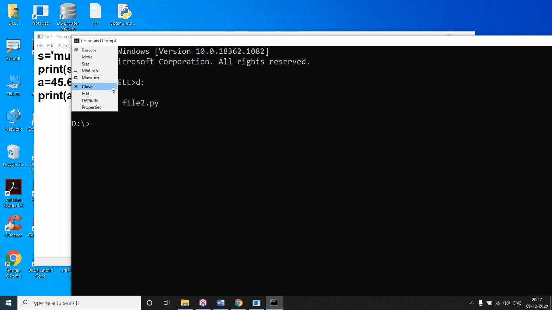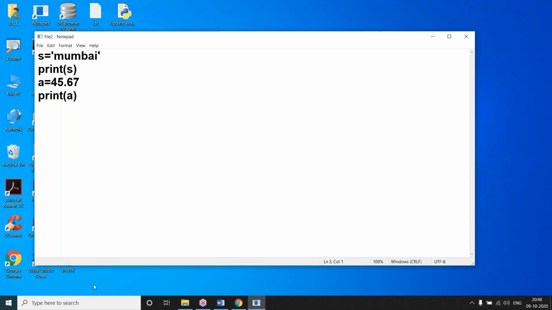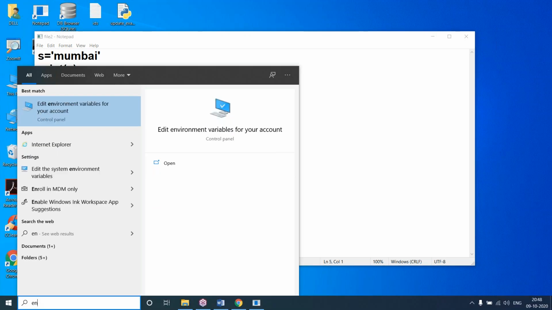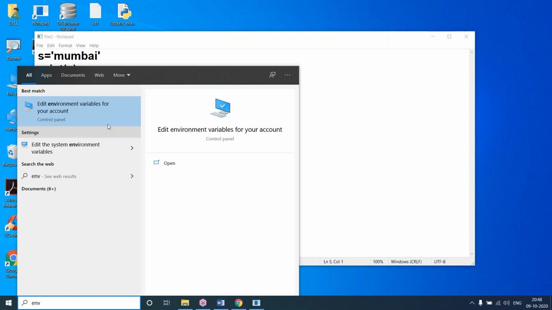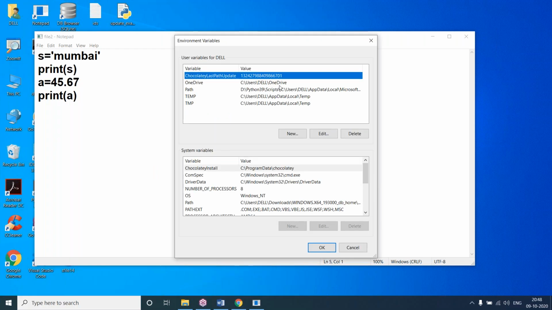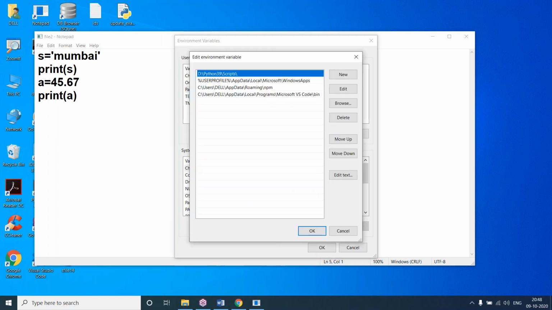So I am closing this. Now again type env. Go to Path, then again Edit.